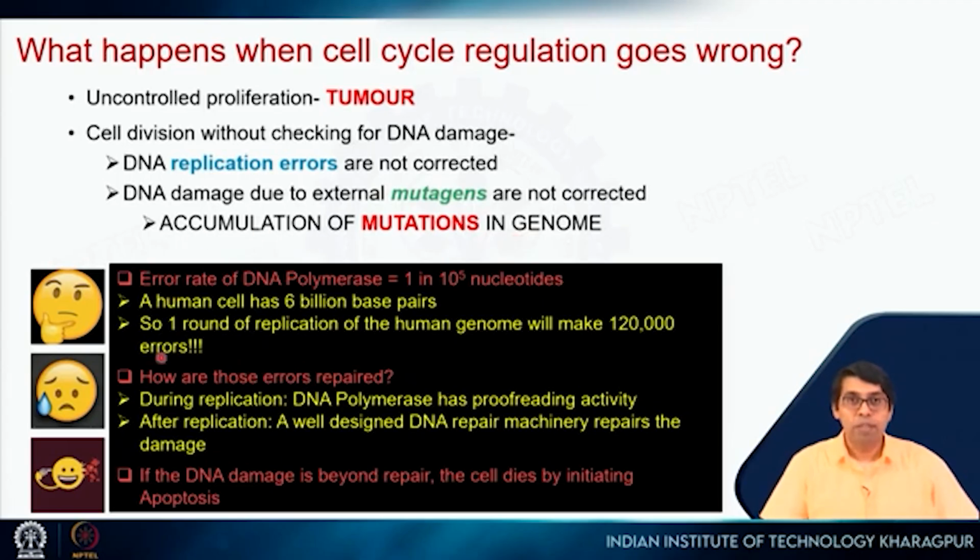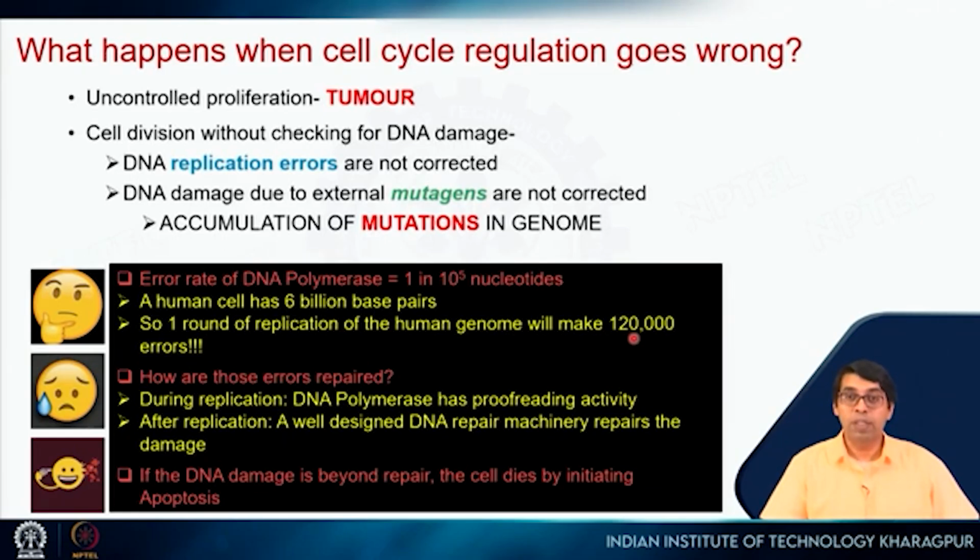So here are some numbers. The error rate of DNA polymerase is 1 in 10 to the power 5, right? Now our genome is 6 billion base pairs long, so you can see how many mutations will happen. It turns out that in one round of replication, there will be 120,000 errors, right? So that's a huge number of errors.